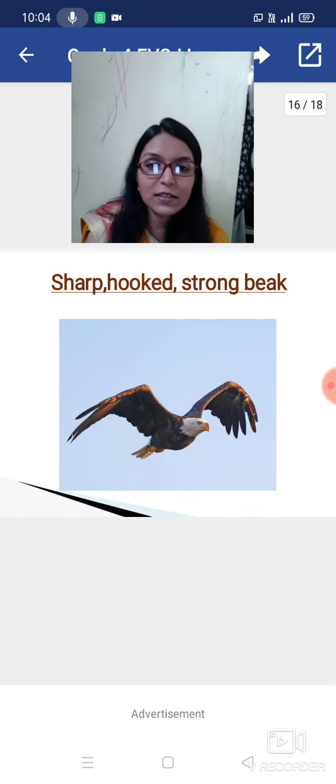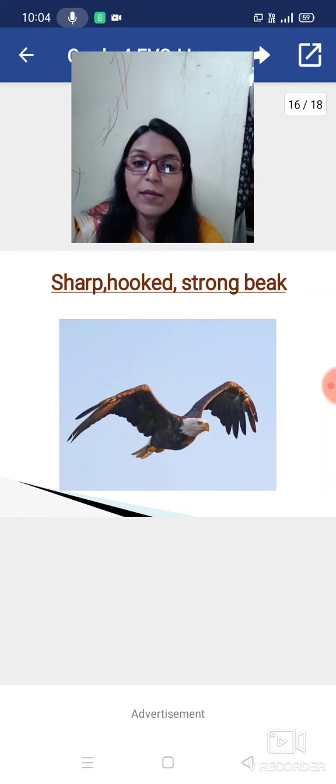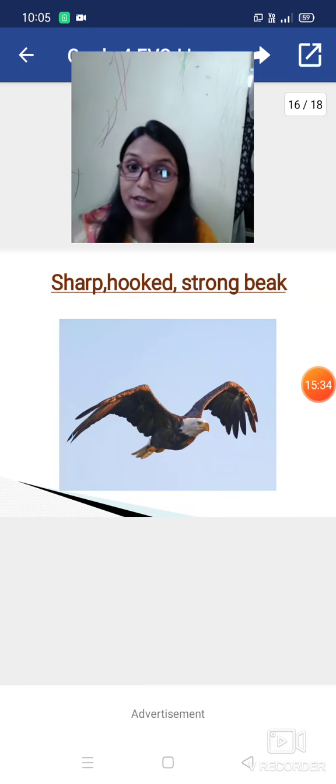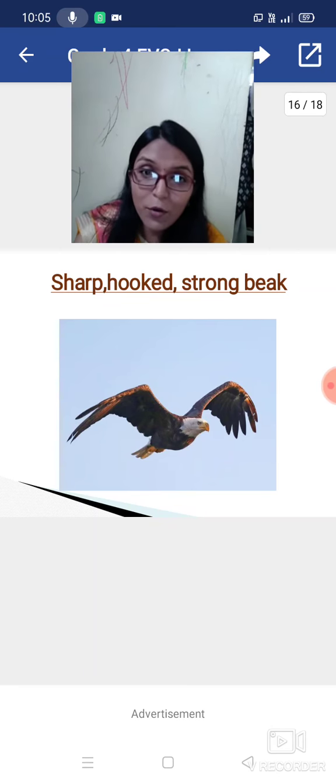Now the next picture: can anyone guess which picture this is? Don't think about the beak. Guess which picture this is. It is the picture of an eagle. It has long wings. Now about the beak.